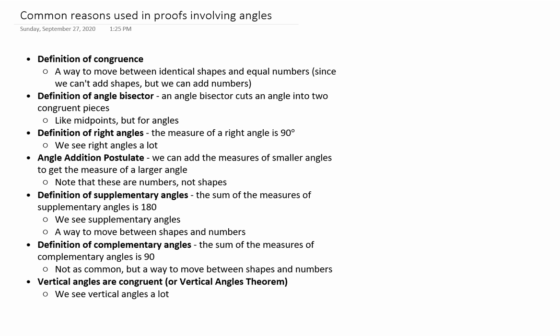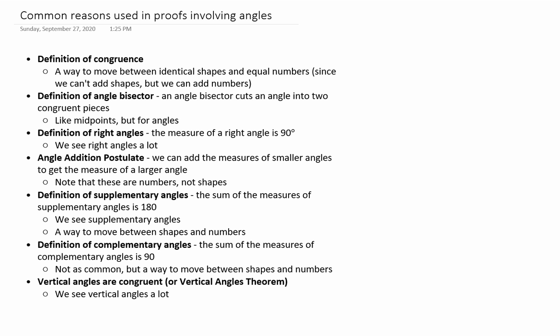The angle addition postulate is very much like the segment addition postulate, but with angles. Because we can't add angles together to get a larger angle, we add their measures. So this is another way for us to move from talking about shapes to talking about numbers. The definition of supplementary: remember, the sum of the measures of supplementary angles is 180. We're not adding the angles together, we're adding their measures. So again, these are numbers.